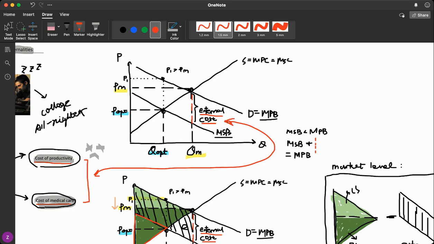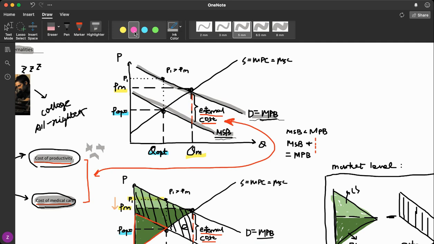When there is an externality from consumption, marginal private benefit or our demand curve will not overlap with the marginal social benefit curve anymore. So previously, we spent a long time talking about the free market condition without external cost. So in that case, MPB is equal to demand is equal to MSB. But now, marginal social benefit and marginal private benefit will diverge.